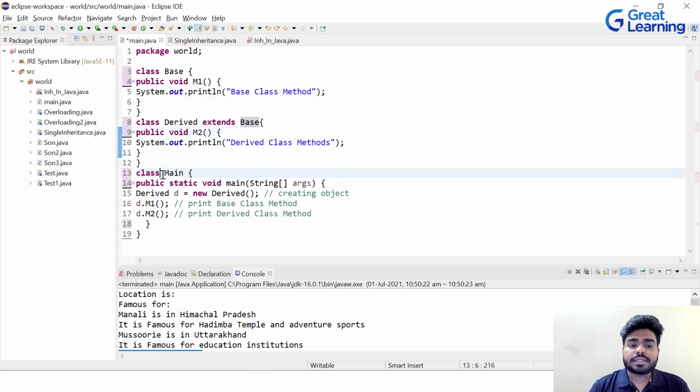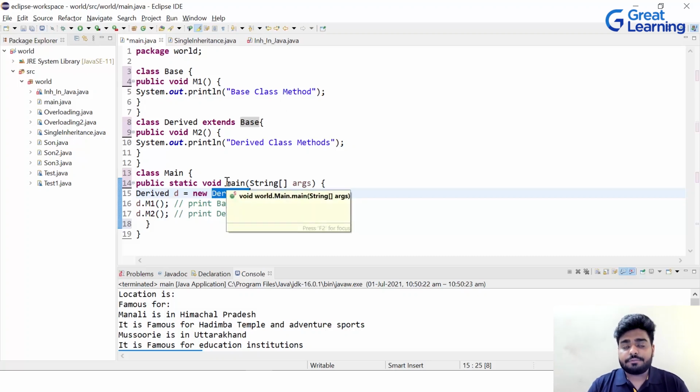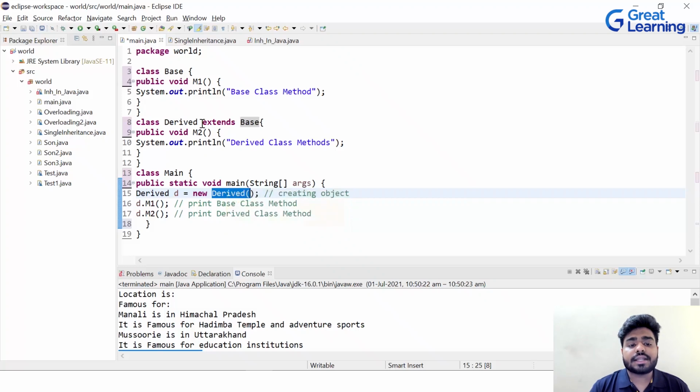Now in the main method, let's see what is happening. We are creating an object of the derived class, which is D, and we are calling D.M1. D.M1 will obviously go to the base class and print the base class method. Why is it not going to derived? It does look at derived, but it can see that derived is already inheriting properties from base, so it prints the M1 method of base.